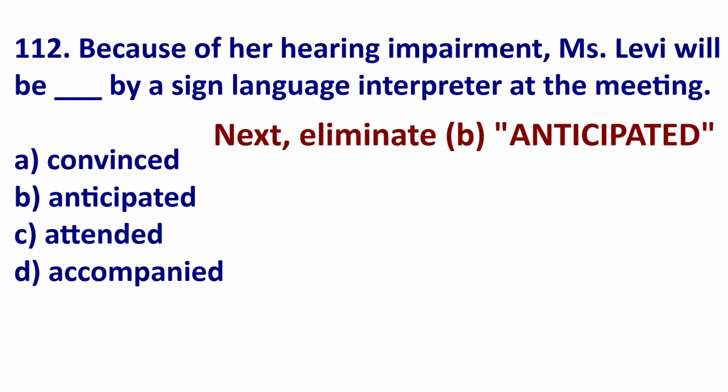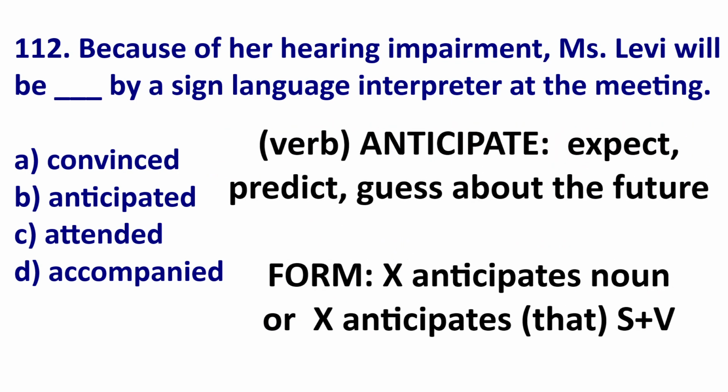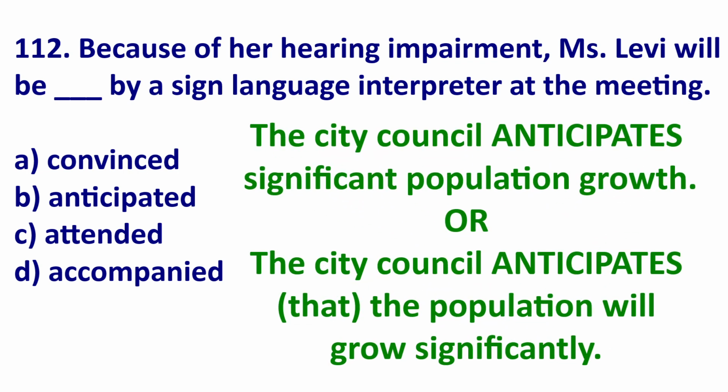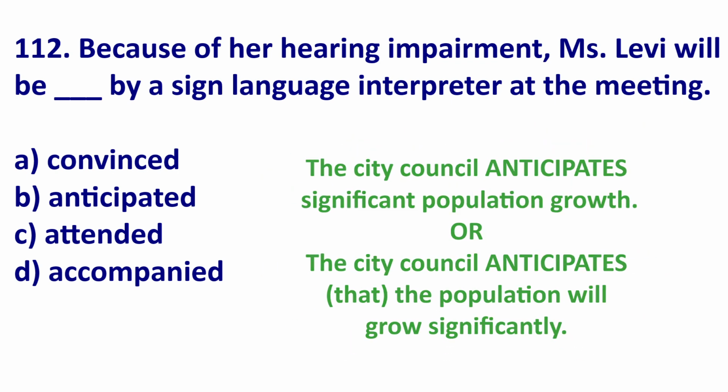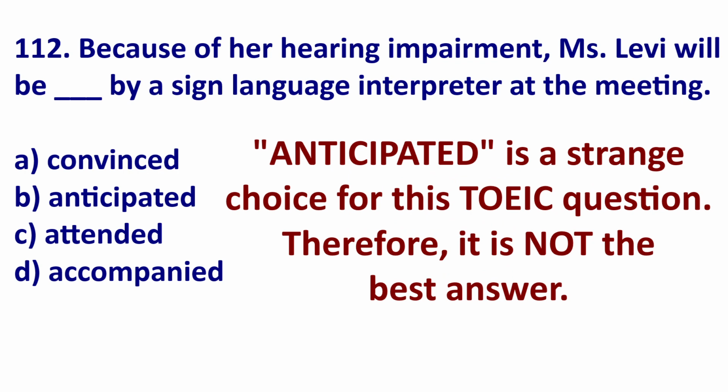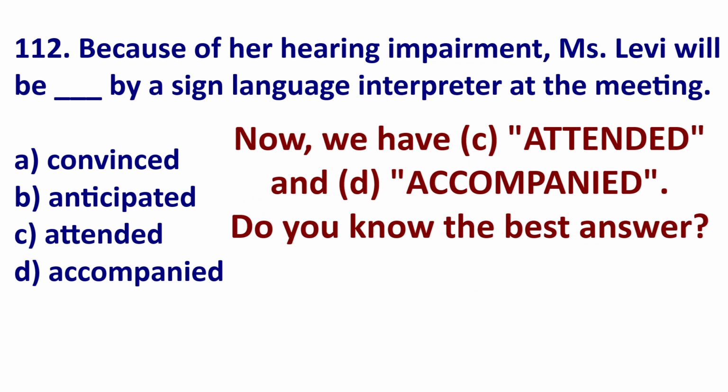Next, eliminate anticipated. Anticipate means expect to happen, predict, guess about the future. The common forms are someone anticipates noun or someone anticipates that subject verb. An example, the city council anticipates significant population growth. Or the city council anticipates that the population will grow significantly. You can see for this TOEIC question, anticipated does not make sense. So now we have two choices left, attended and accompanied.